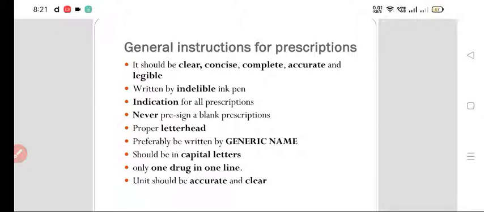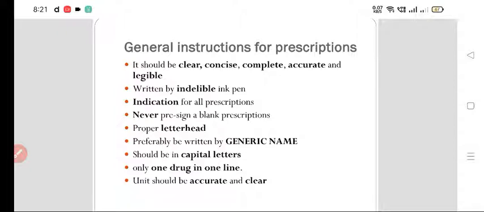You have to write the prescription on a proper letterhead, in which the details of the doctor are written particularly on the top of the prescription. It should be written by generic name. No one does this nowadays, for promoting various brand names, but you have to write the names of the drug in generic form. It should be in capital letters.